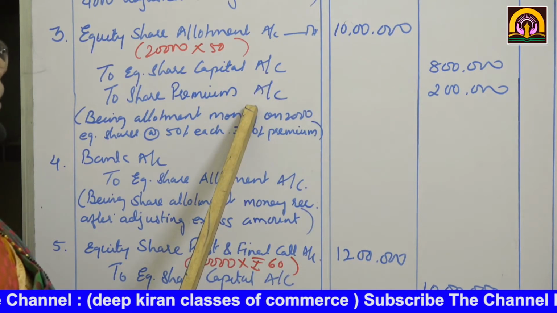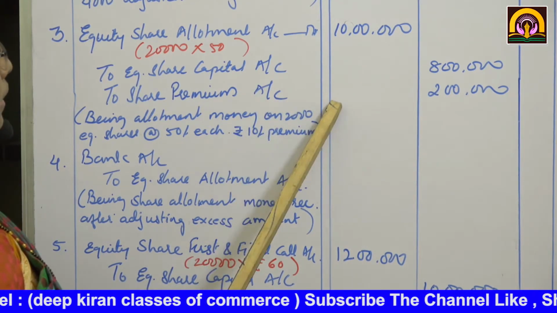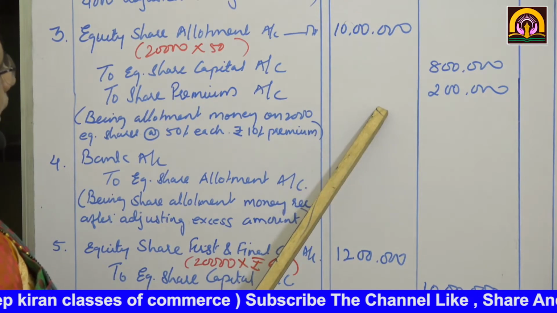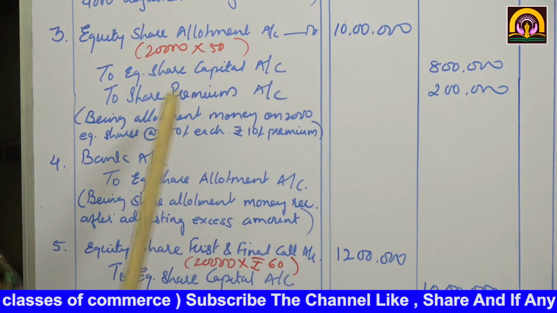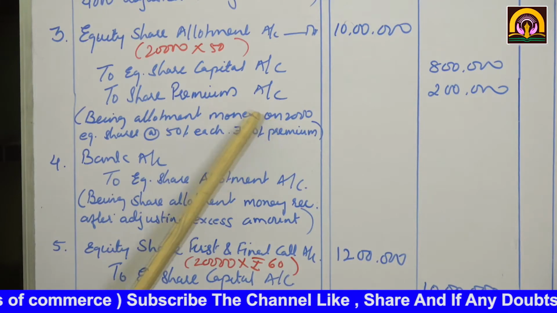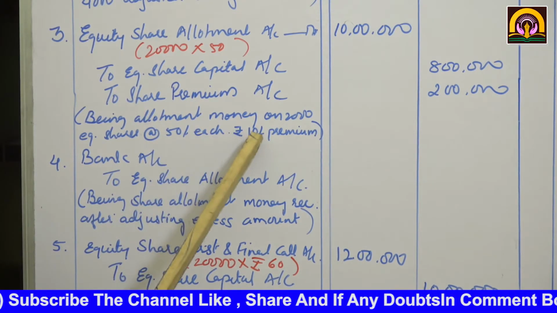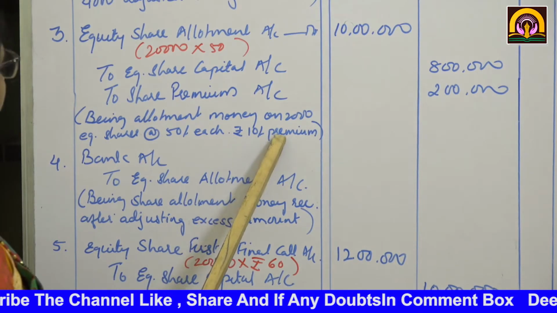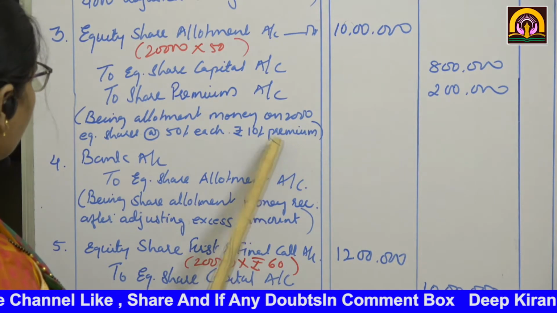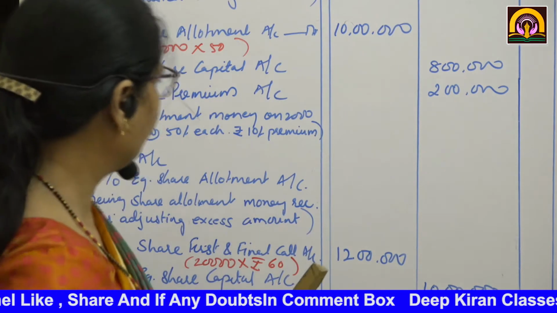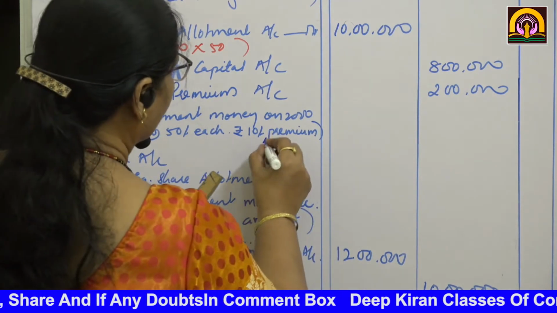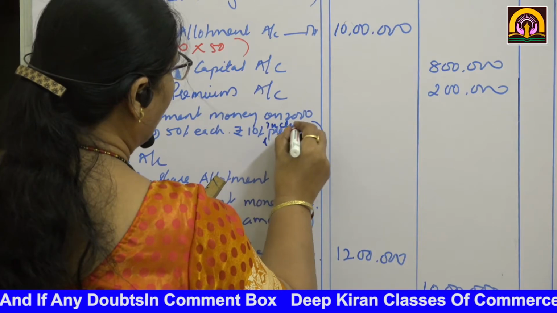Then share premium, 20,000 into 10, 2 lakhs. Being allotment money due on 20,000 shares at 50 each, including rupees 10 premium.